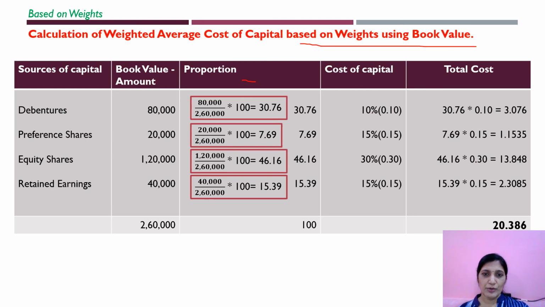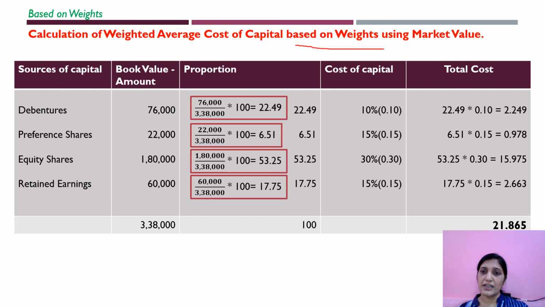So the new column over here is proportion. Find the proportion. Proportion into total cost. Cost of capital, you will get total cost. This is again based on weights using market value. Okay. Again we have proportion. Only thing is here we'll take market value. So total cost of capital into total cost. Okay. So sorry, this should be market value, not book value, market value.